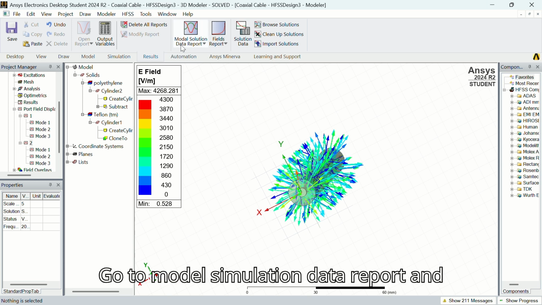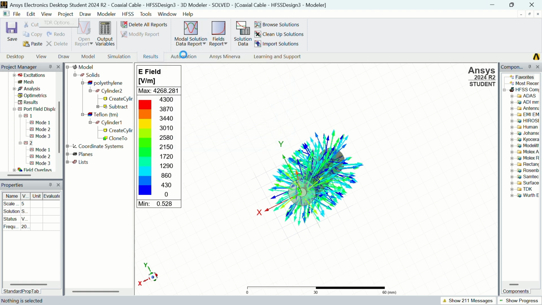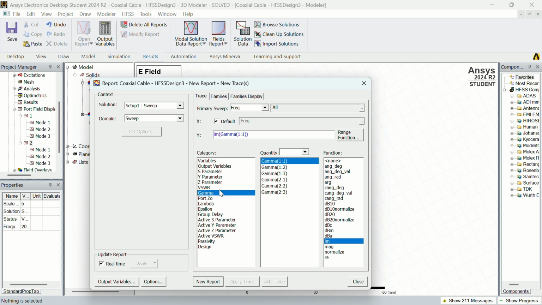Go to model simulation data report and press 2D. Press new report.